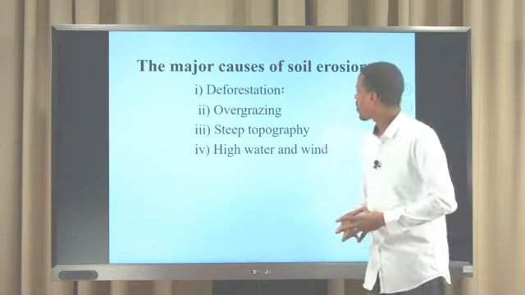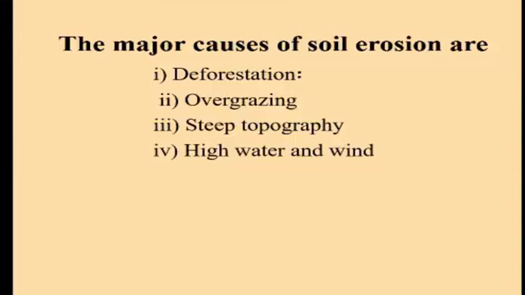Now, the major causes of soil erosion are: 1. Deforestation. What do we mean by deforestation? 2. Overgrazing. 3. Steep topography, high water and wind. Those are the factors which affect soil erosion. We will see how deforestation, overgrazing, steep topography and high water affect it, each individually, in this lesson. Now, look, deforestation.